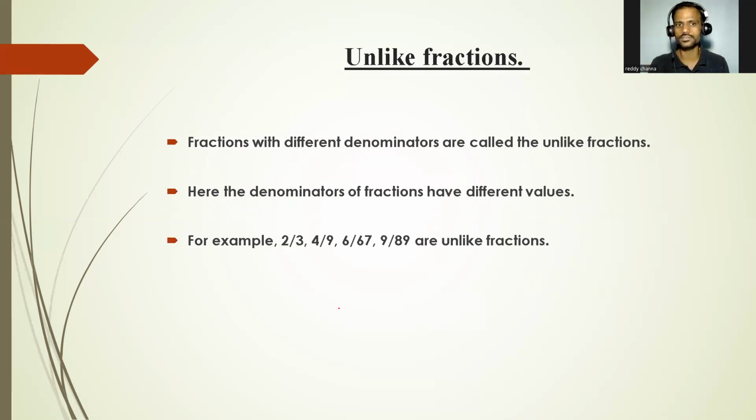Exactly opposite to this, fractions with different denominators are called unlike fractions. Here you can see 2 by 3, 3 is the denominator, 4 by 9, 9 is the denominator, 6 by 7, 9 by 8. So all these have different denominators, so they are called unlike fractions.